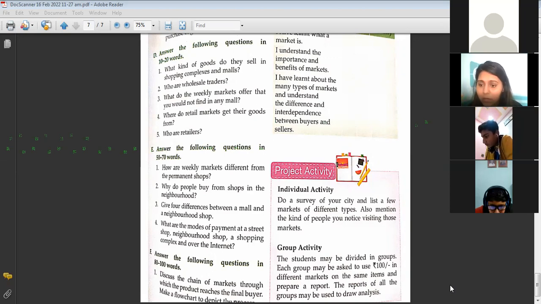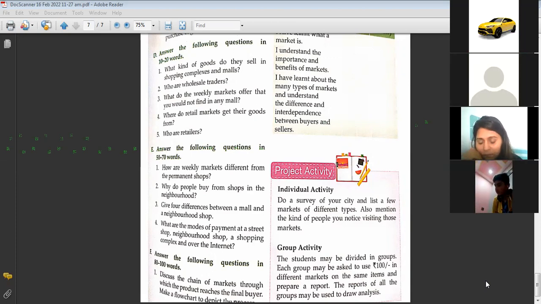Ma'am, can I tell them about neighborhood shops? Understand, then analyze and write the answer. Yes, Utkarsh, you tell me. Ma'am, first point: the local shops from where we buy things whenever we need. Neighborhood shops are located near our house and are open throughout the week.